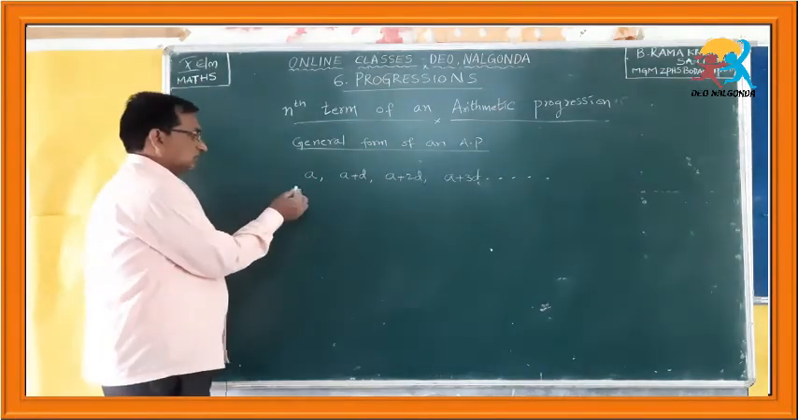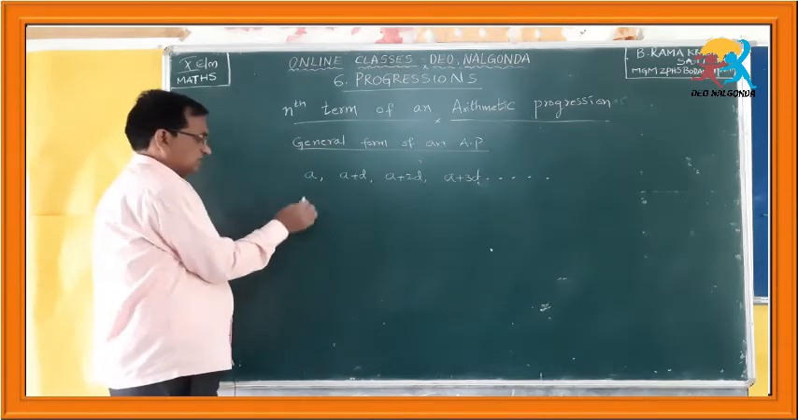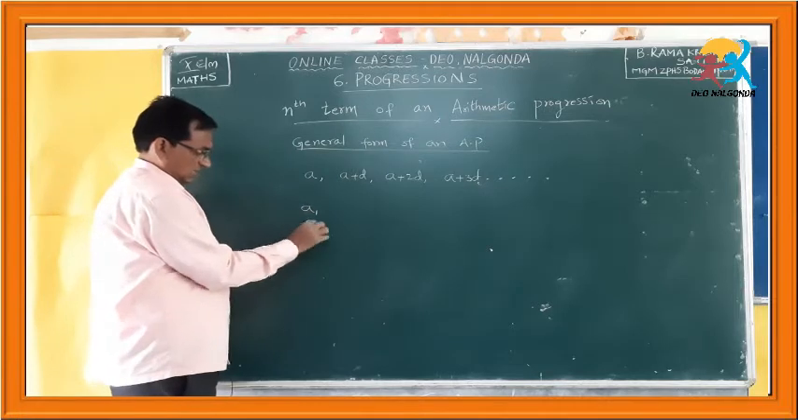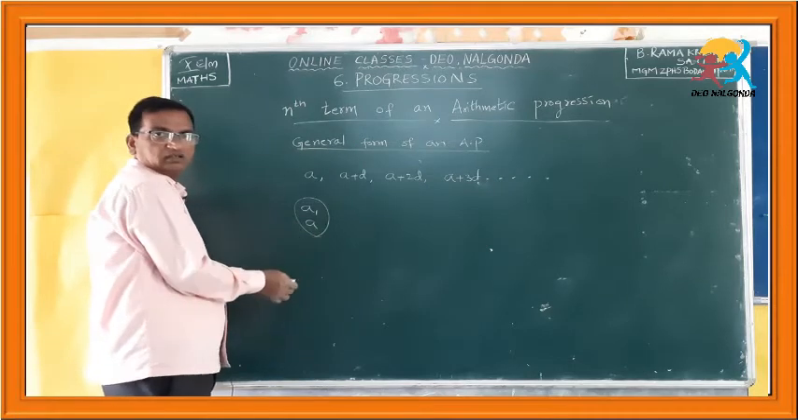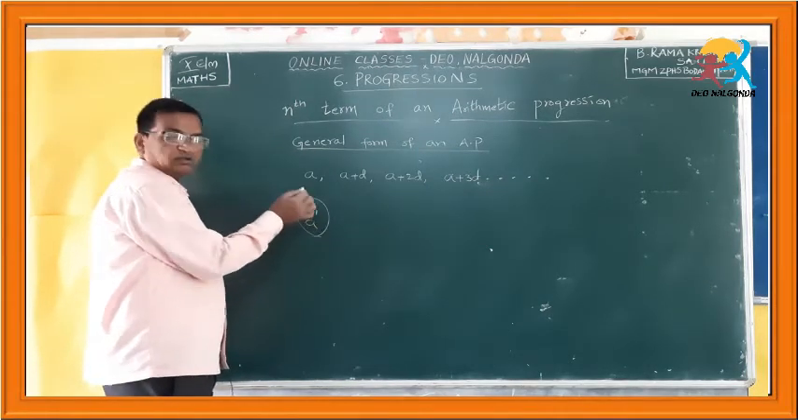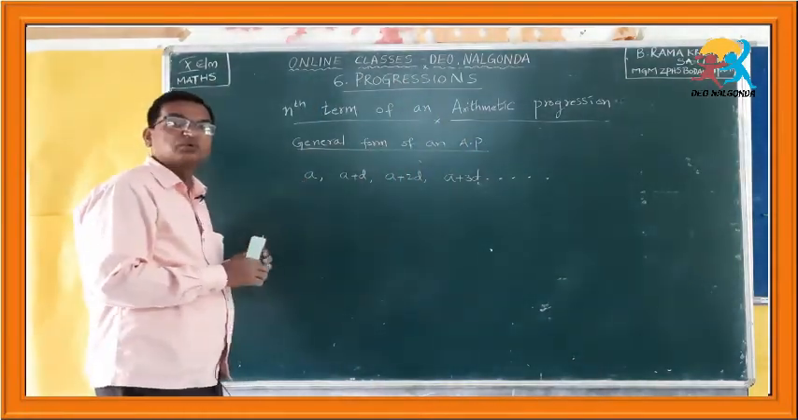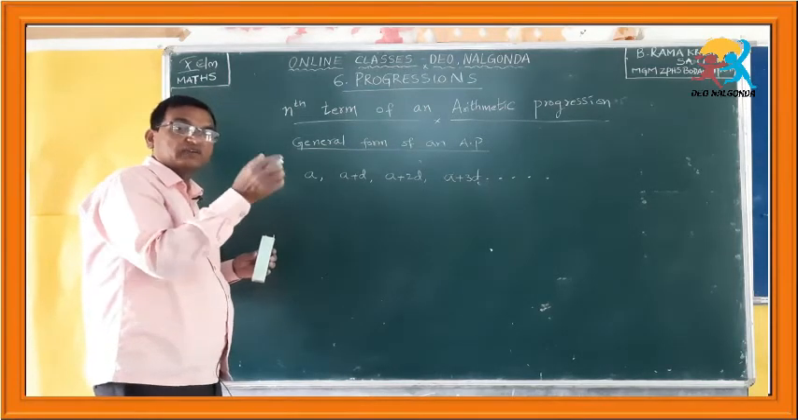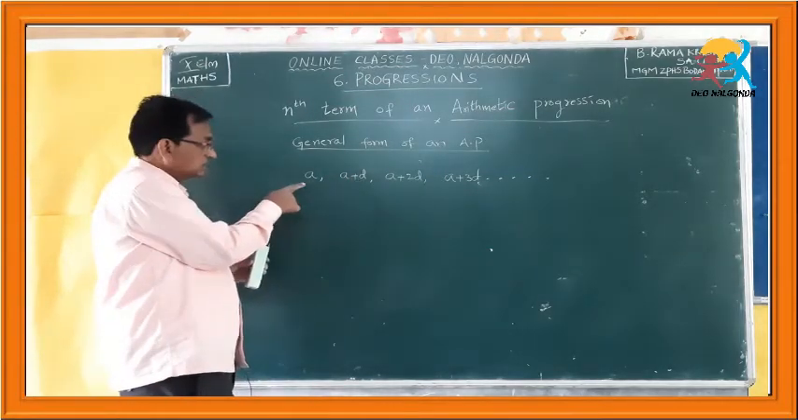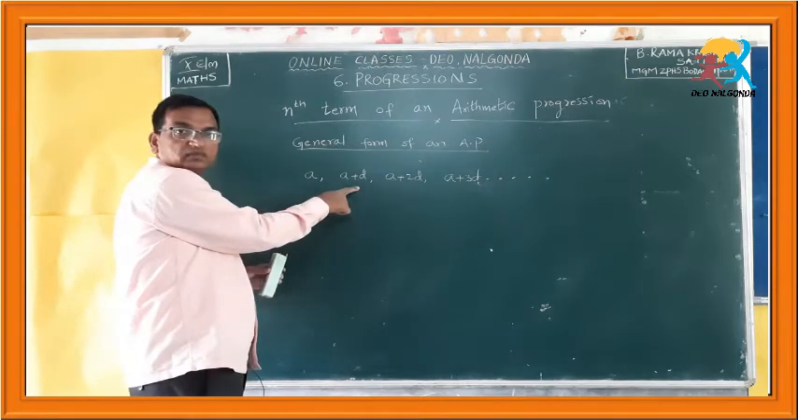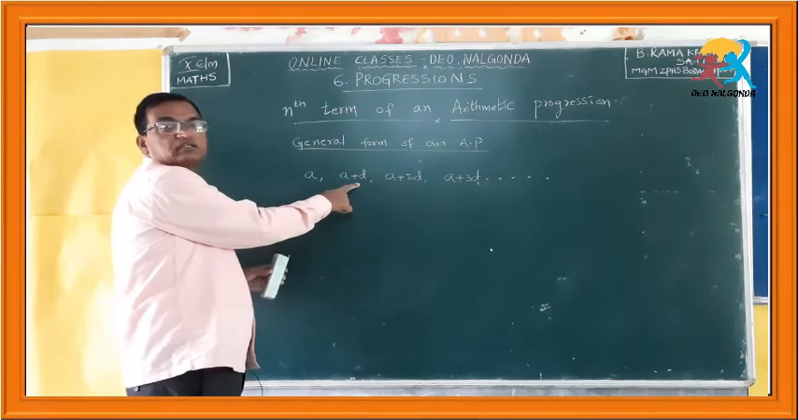Let us see. You know the notation a. What is a? a is the first term. a1 or a, both are the same. Generally we use a instead of a1. So, understand that a is the first term. How do you get the second term? By adding a fixed quantity, which is called the common difference and is denoted by small d, to this first term, you will get the second term. So, a plus d is the second term in the arithmetic progression.